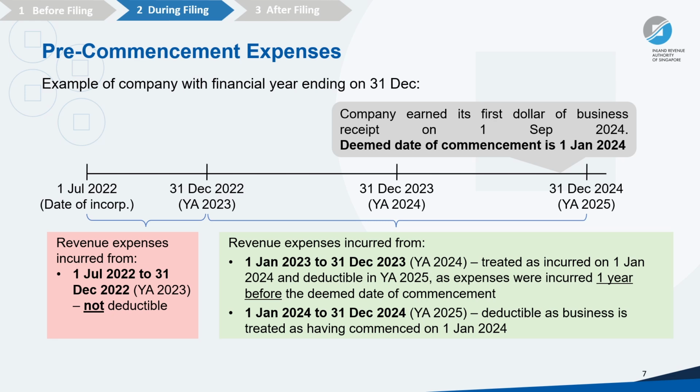As such, revenue expenses incurred from 1st January to 31st December 2024 will be deductible, as business is treated as having commenced on 1st January 2024. Revenue expenses incurred from January 1st to December 31st, 2023 will also be treated as incurred on January 1st, 2024 and deductible in YA 2025, as these expenses were incurred 1 year before the deemed date of commencement.